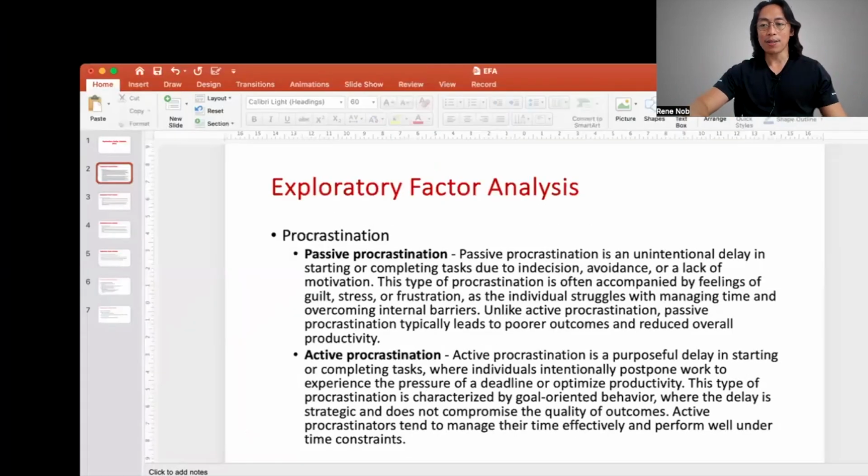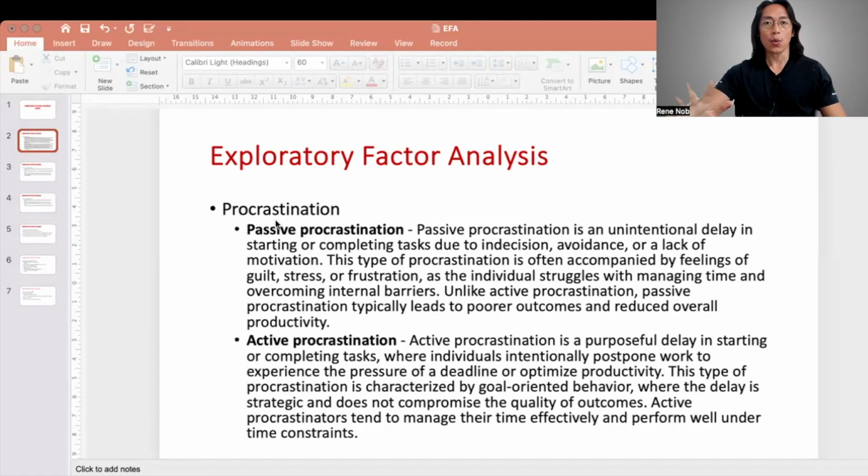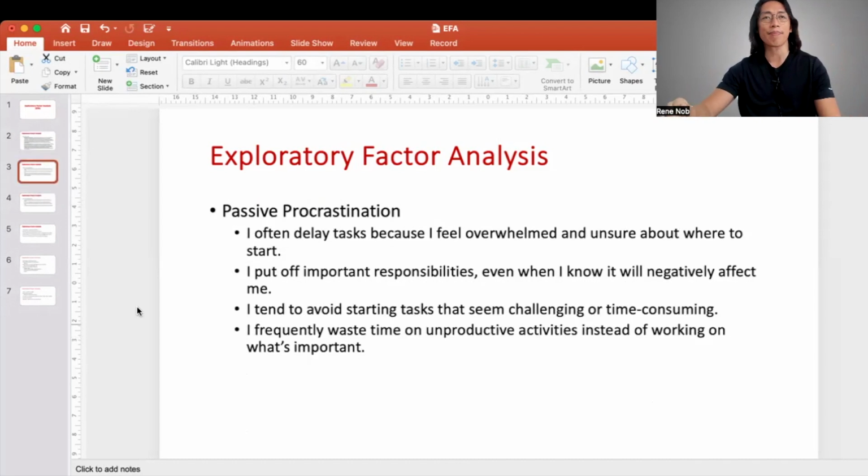In the example that we will use later on, we have 9 items pertaining to passive procrastination. So that's P1 to P9. And then there are 9 items also pertaining to active procrastination. And so let's show sample items pertaining to these constructs. Now, these are just hypothetical items.